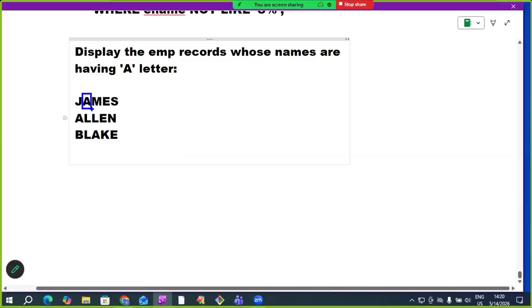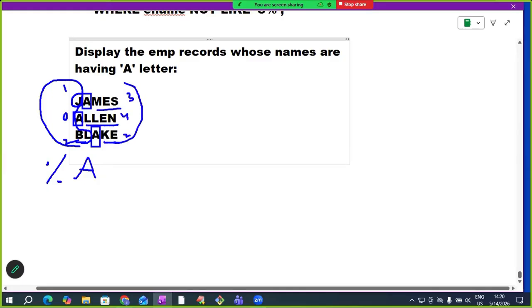Okay, observe here. Here the letter A is there. In front of A, one letter is there. Here, in front of A, zero letters are there. In this example, in front of A, two letters are there. So, to replace zero or any number of characters, we use the wildcard character percentage. That must have the letter A. In James, after A, three letters are there. In Allen, after A, four letters are there. In Blake, after A, two letters are there. To replace any number of characters, we use percentage.